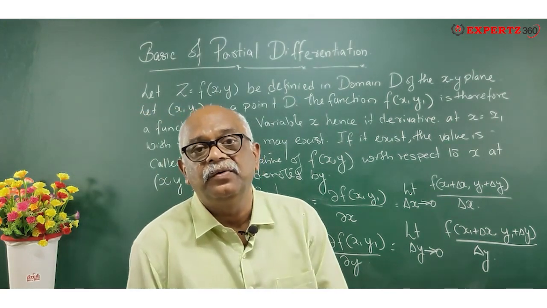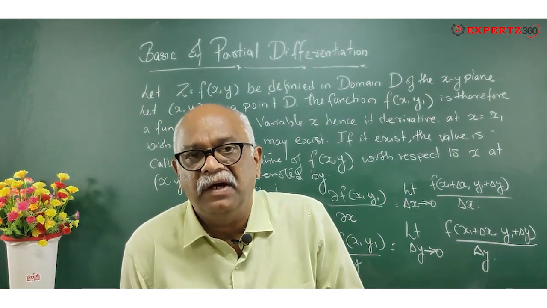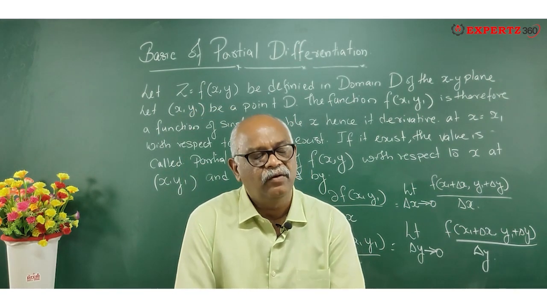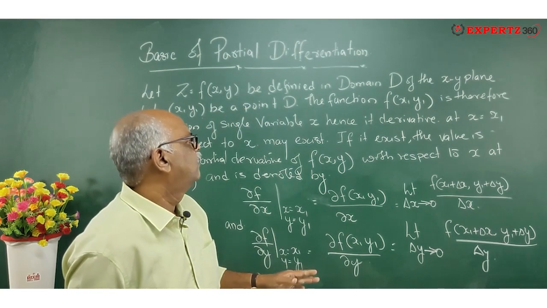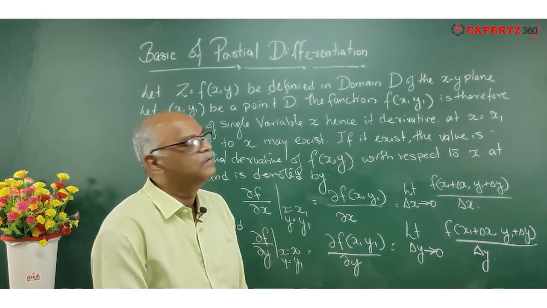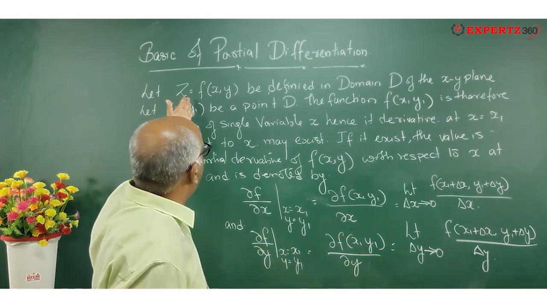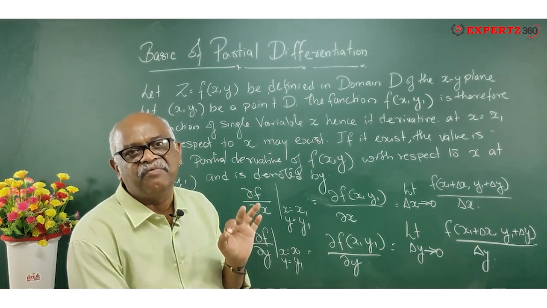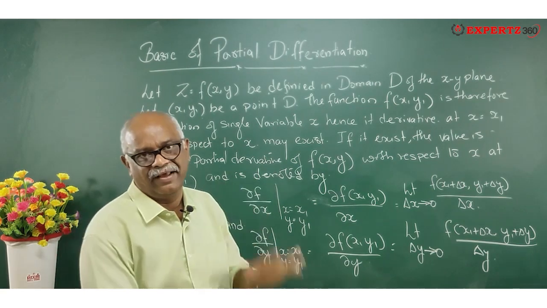Here I will be teaching you how to do the partial differentiation of a function. Now I will go for the definitions. When I teach you the definitions, you will be understanding what to do and what not to do. So see, let z equal f of x comma y. That means z is a function of x and y.